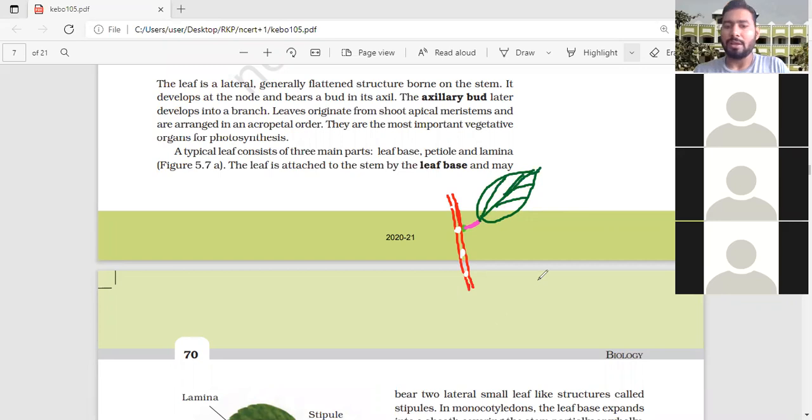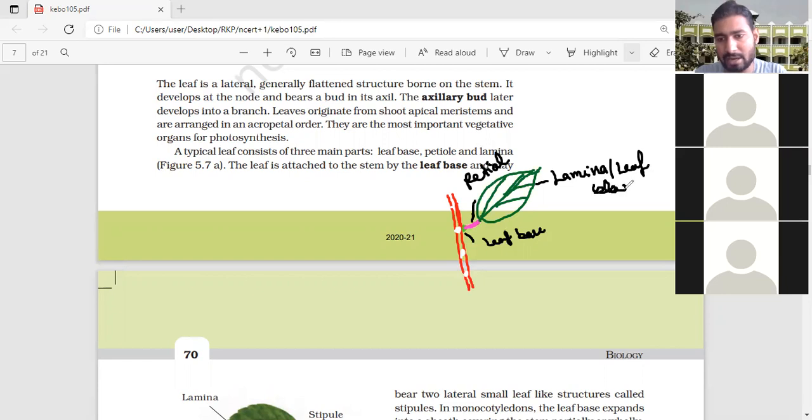Now you can see the leaf has three main parts. What are the three main parts? Just look. First, the part from where the leaf generally arises is called the leaf base. The structure by which the leaf, meaning the lamina, gets attached to the stem is called the petiole. And this structure is known as the lamina or leaf blade.